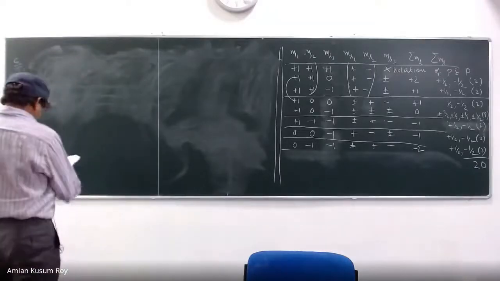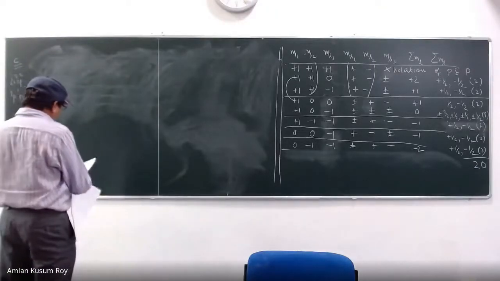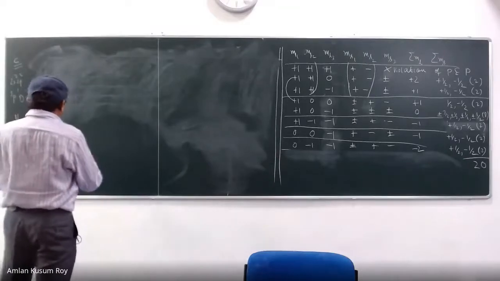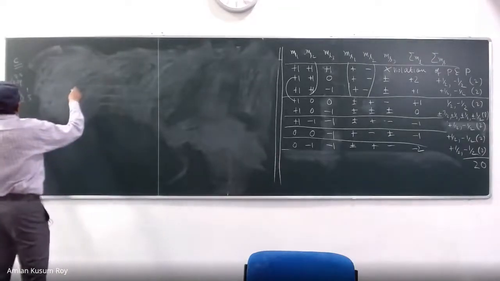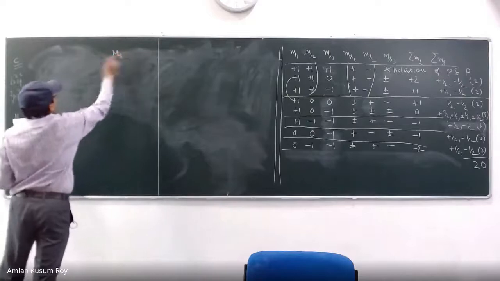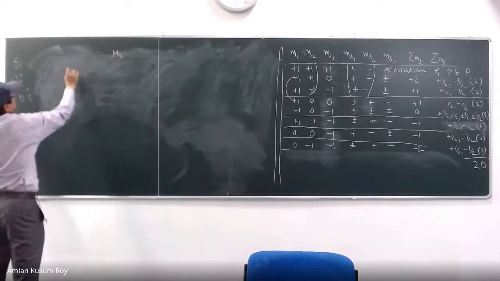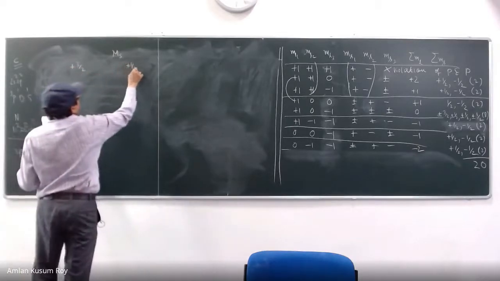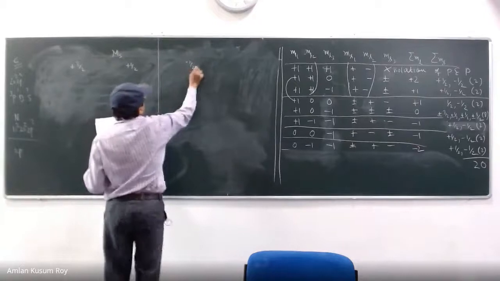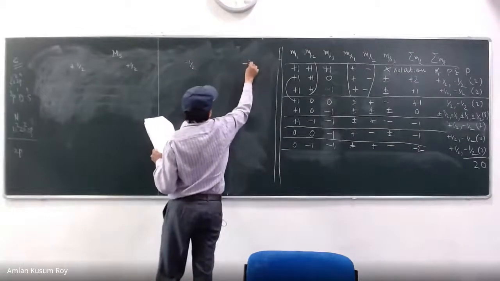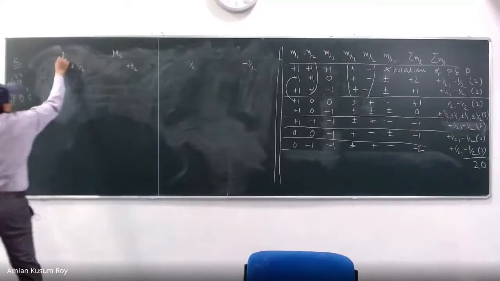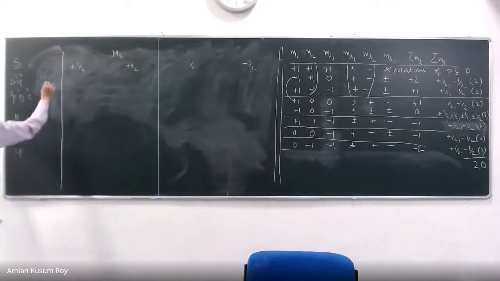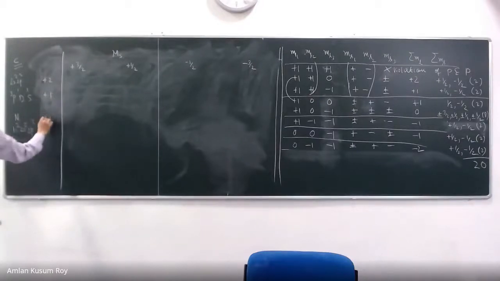So just now that you have worked out, I'll just quickly write it from here, but you should be able to, because I don't want to waste any more time. So I am in a position to write like this. Please verify. Plus 3 by 2, plus 3, minus 3 by 2, minus half, minus 3 by 2. And then a very simple exercise. I just want to finish this. Plus 2, plus 1, 0, minus 1, minus 2.